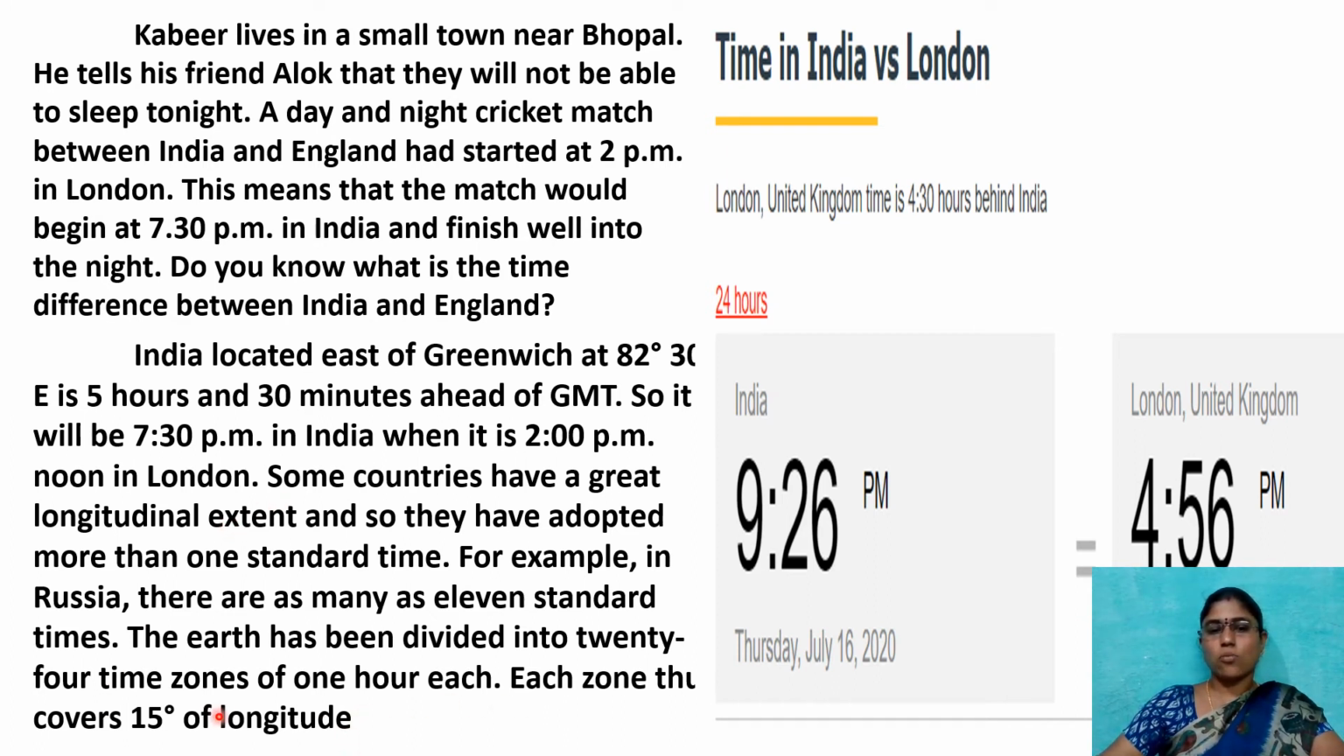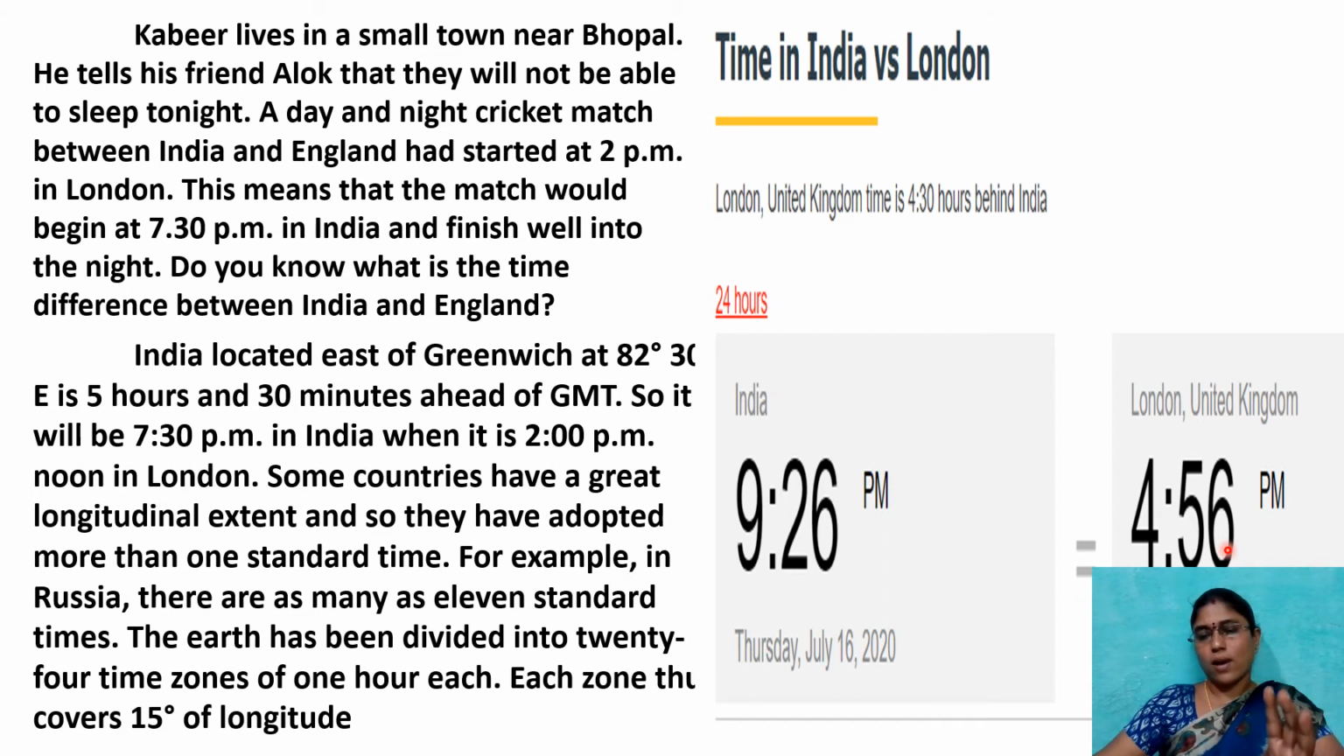So based on that, how many time zones will we get? 24 time zones, for every 15 degrees of longitude, one time zone. Here is one small example. Now, in India time, Thursday, July 16, 2020, what is the time here? 9:26 p.m. What is the time in London? See here, Thursday, July 16, but evening, 4:56 p.m.